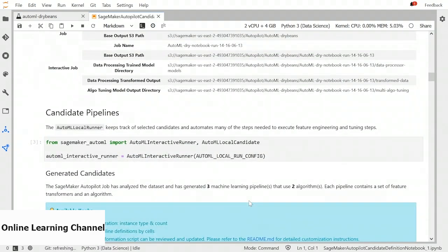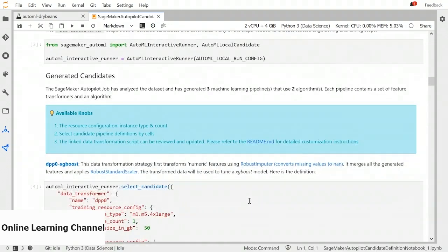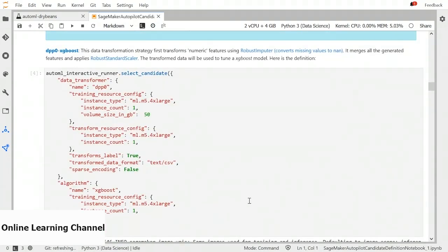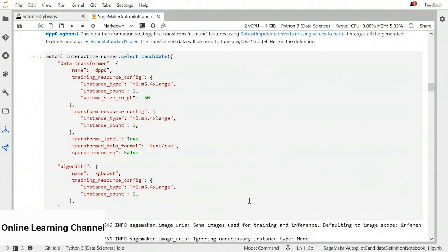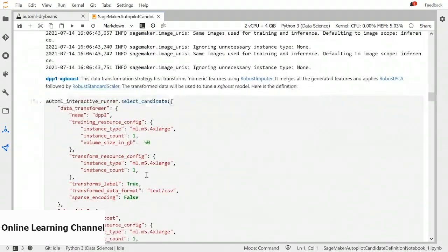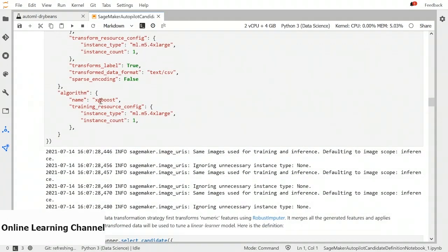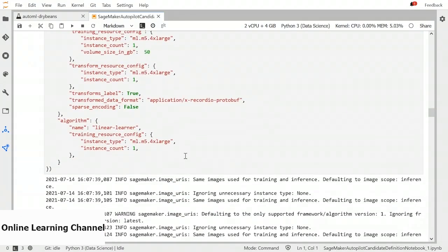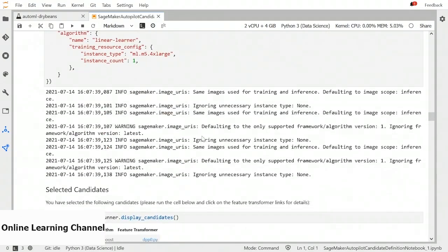The next step is to take a look at the candidate pipelines for data transformation. Basically, we have 3 candidates for data transformation. They have different names such as DPP0, 1 and 2. And the algorithms are XGBoost for the first, XGBoost for the second, and again linear learner for the third one.